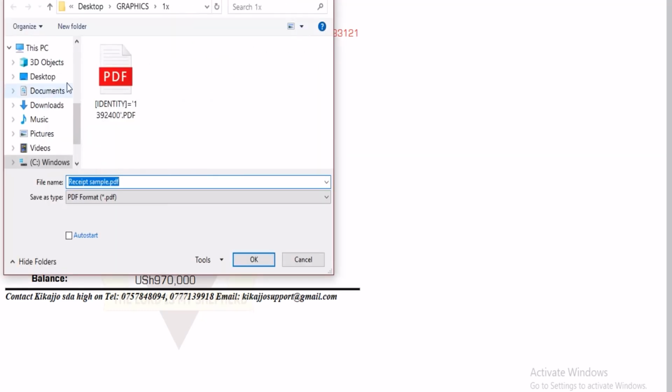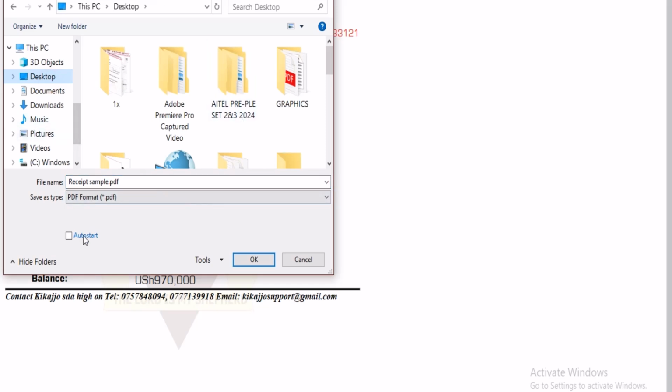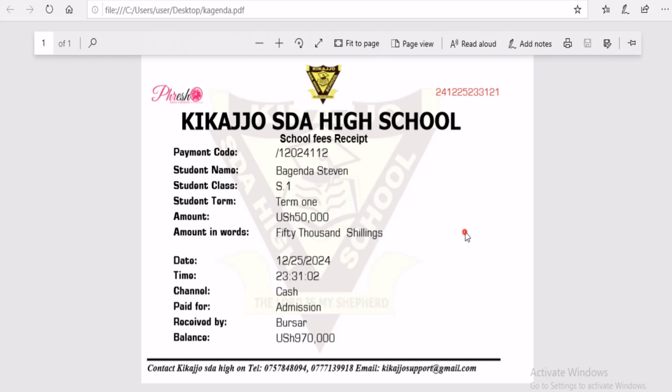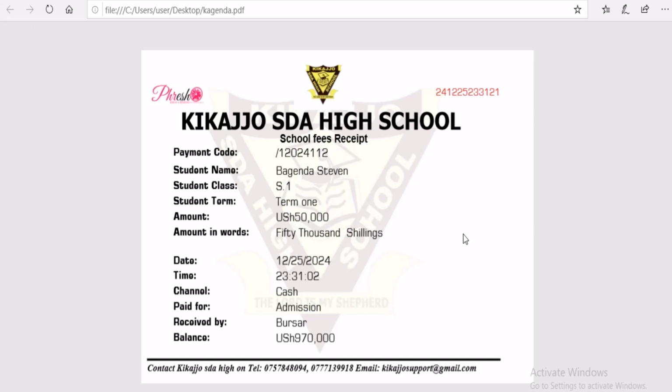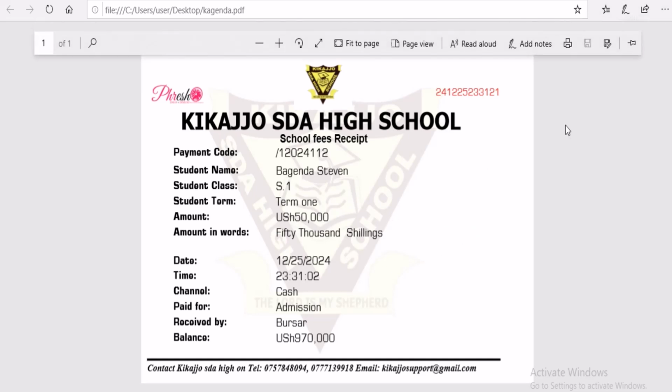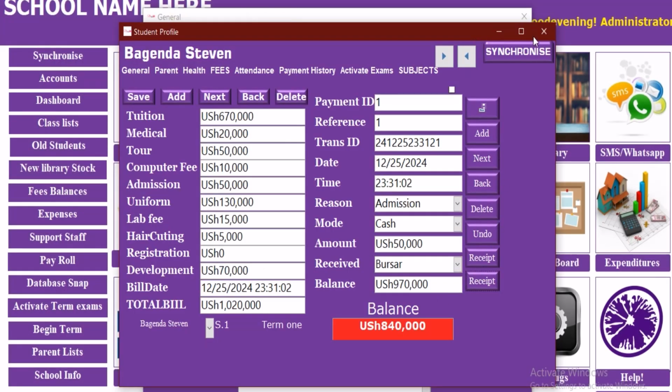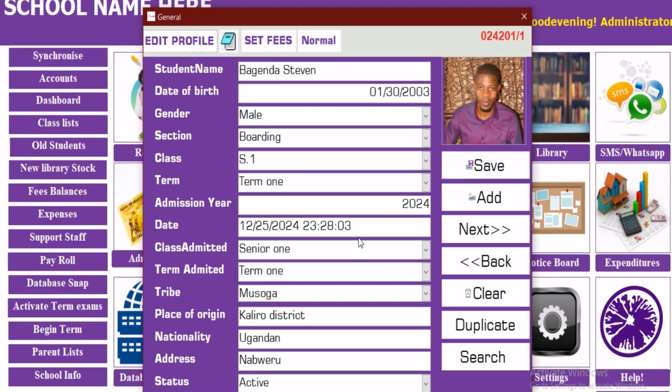It is not as large as it is, but when we save it, we can save the name of the student, I'm forgetting who. Okay, let me just put the name there. When we save, it will load automatically and it will eventually open. This is the way how it looks like, and it is customized to the school. Then from there we are done with that.